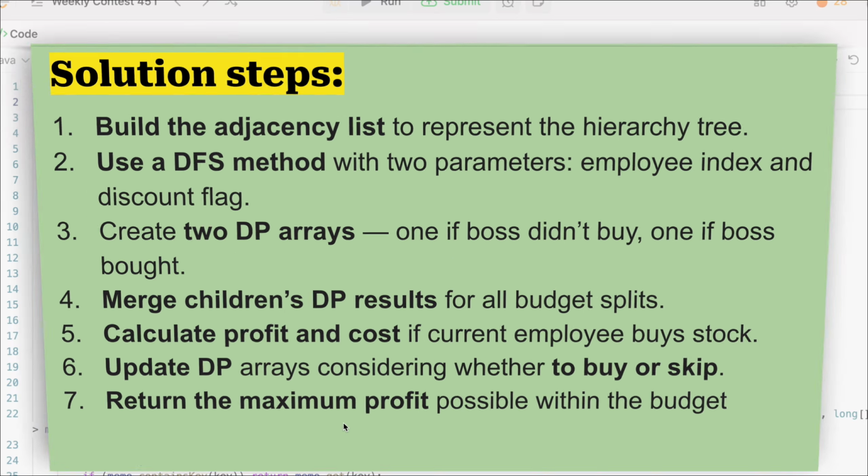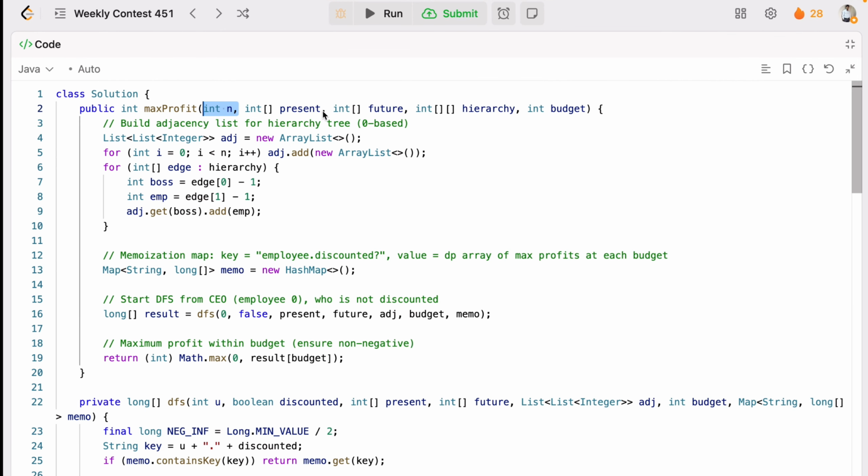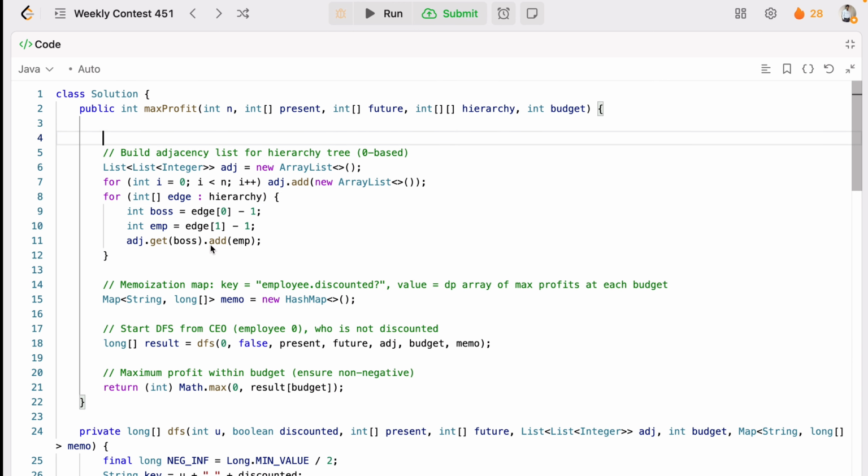And we'll check the number of employees we have been given. Then we have been given the present prices, the future prices, and the hierarchy, right? As well as the budget we have to check. So the investment should be under the budget. The present price of the stock, the future price of the stock, from here you can get the profits, and the number of employees, right? And the hierarchy we have been given, right? So what we need to do is first construct an adjacency list, right? After this, what is the first step to do? We have to construct an adjacency list to represent the company hierarchy as a tree, right? And for that, we will create an adjacency list.